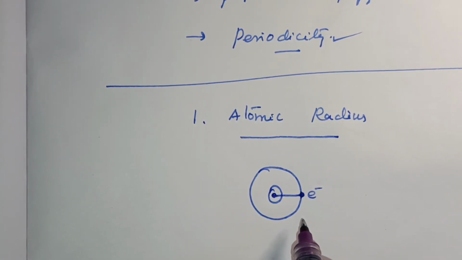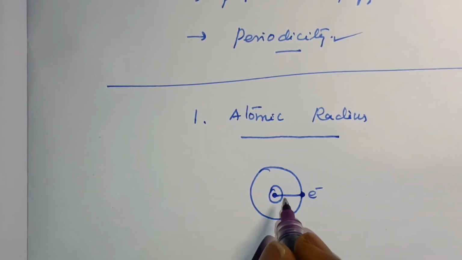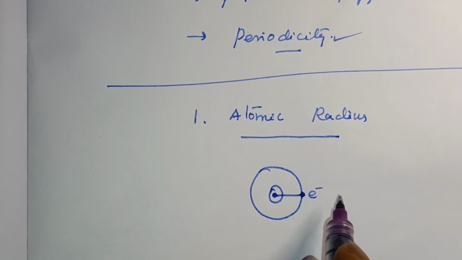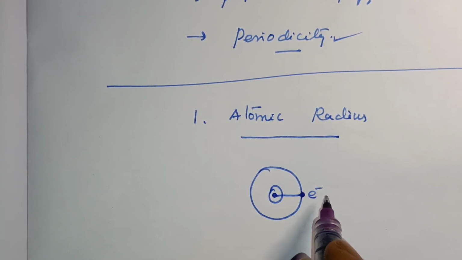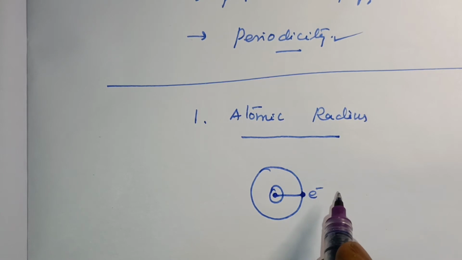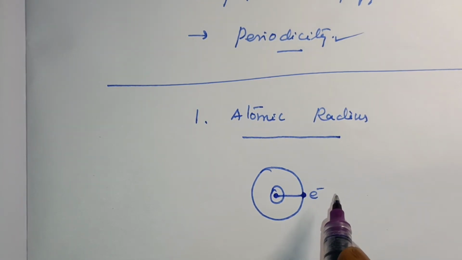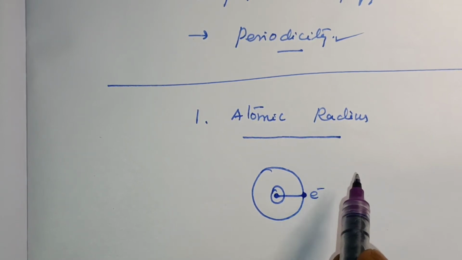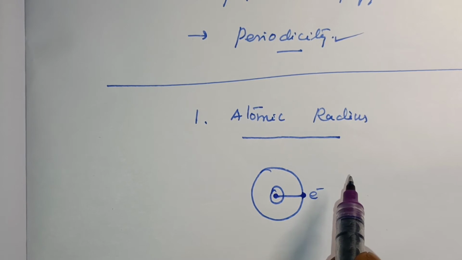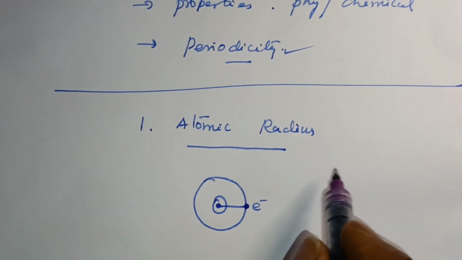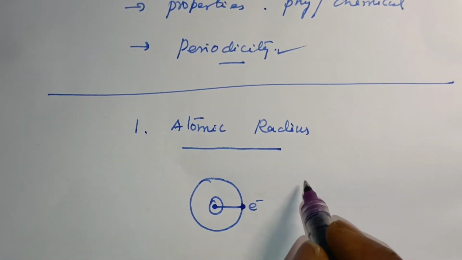It is the distance between the center of its nucleus and the outermost shell containing the valency electrons. The direct measurement of the radius of an isolated atom is not possible.